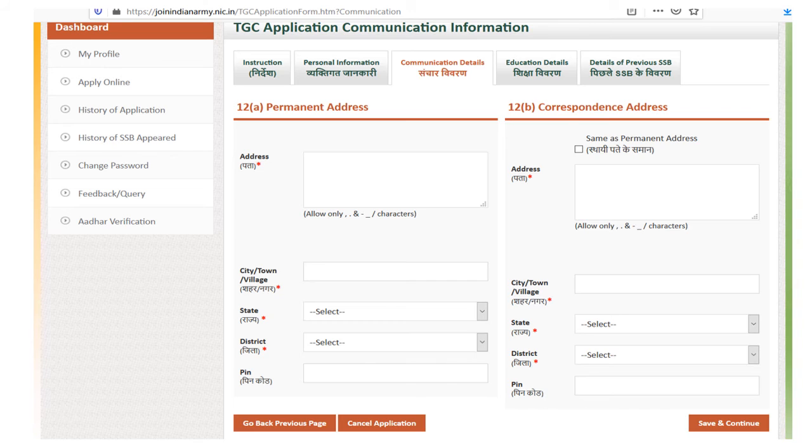After that, fill in your communication details here. If your temporary address is the same as the permanent address, then you can tick it here. If not, you can fill it in here also. Then your city, the state in India which you belong to, then district, then your PIN number, and after that the save and continue option.